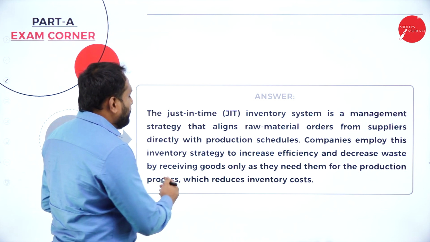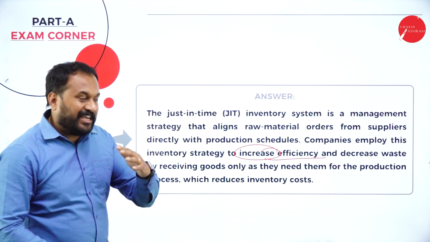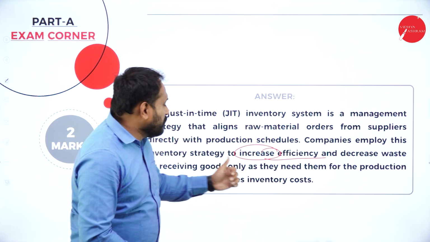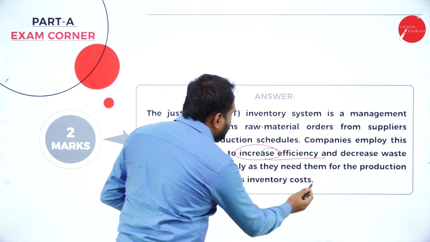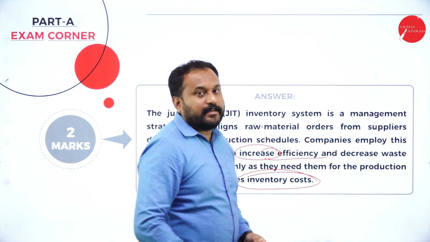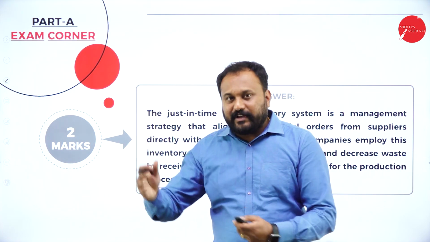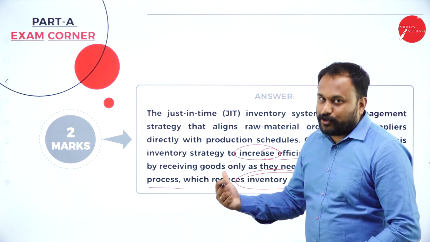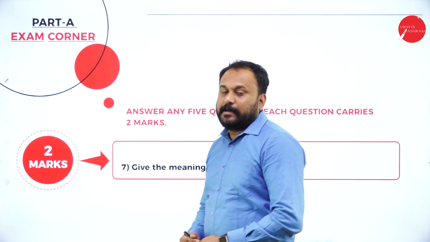Companies employ this inventory strategy to increase efficiency and decrease waste by receiving goods only as they need them for the production process, which reduces inventory costs. Unnecessary, we will not take any of the raw material where there is no production, so it will be a waste, isn't it? That's why JIT is used. The 7th question, the last question of part A.